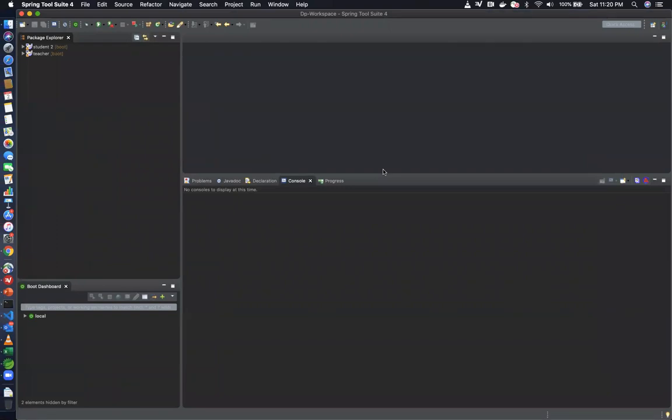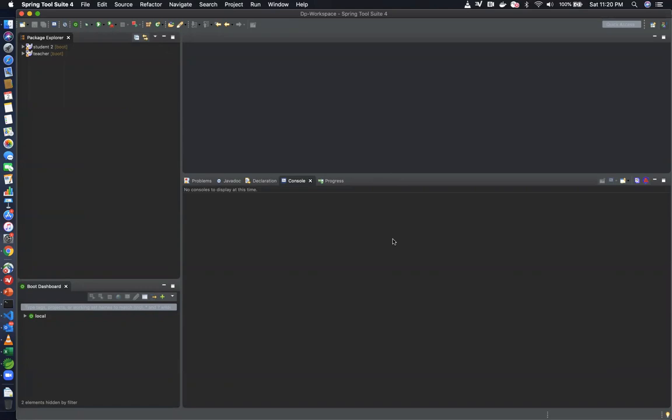Why not? Because I'm going to show you the two microservices that I have created, and then I'm going to run these two microservices from my IDE itself. This is the Spring Tool Suite IDE where I have written my Java code. I'm going to run both my microservices from the IDE, then run them from the Docker container, and then show you how to do this on the AWS side using the AWS Elastic Container Service, right? So now let's get started.